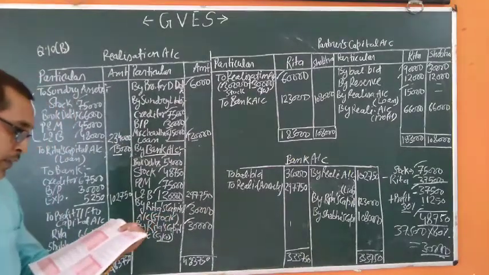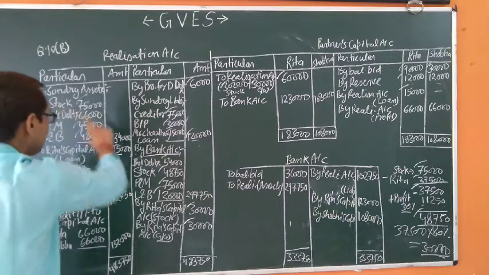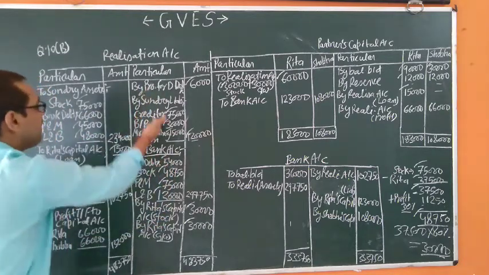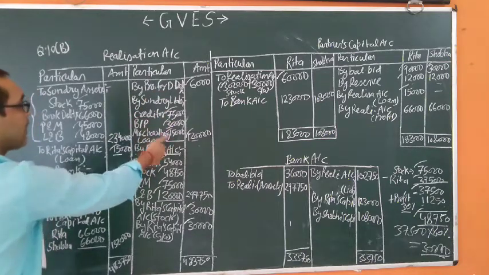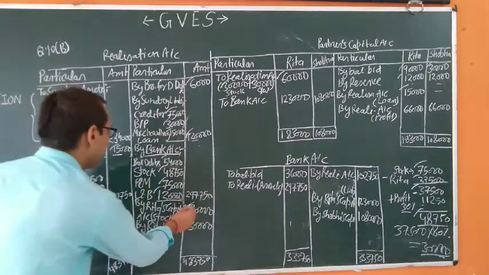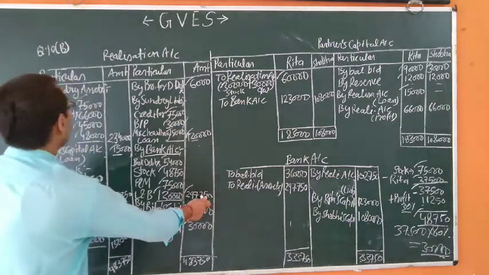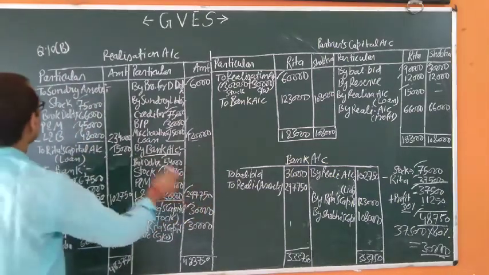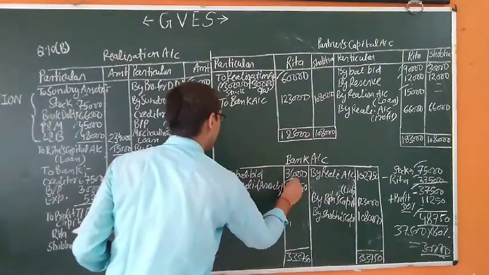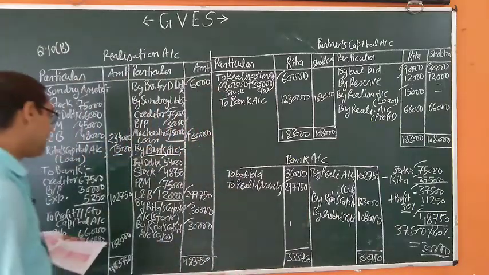Now sundry creditors. After realizing the assets, we will pay the liabilities. We realized a total of 2,97,750 by the sale of sundry assets, and it is recorded on the debit side of the bank account, 2,97,750.